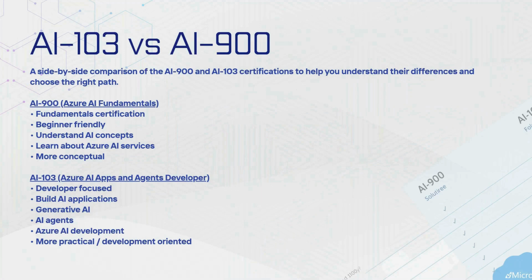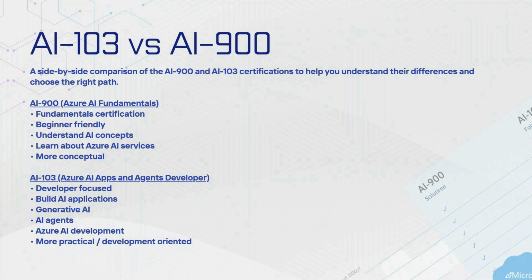Now let's understand the difference between these two certifications: AI 900 and AI 103. Basically, these two certifications are for AI, and you can get information about AI in both, but the major difference is that AI 900 is focused on the theory part. It has basic concepts, not advanced concepts. But AI 103 is majorly focused on developing AI projects or AI services.